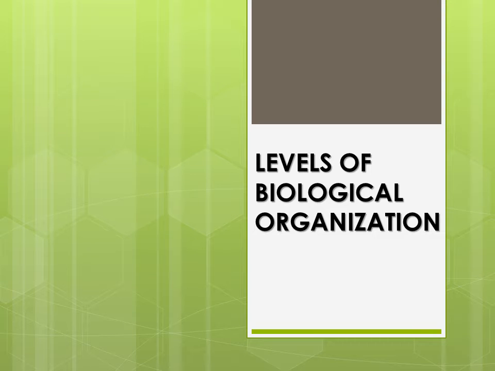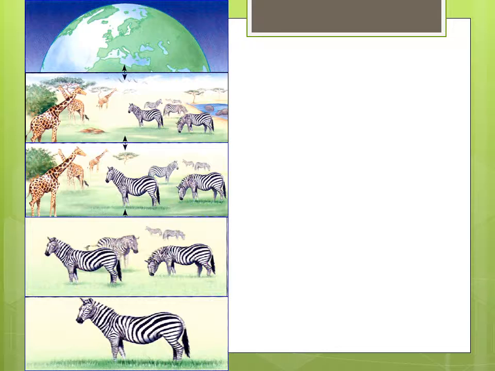You have discussed in your elementary science that living things are highly organized and structured. Now let us review the different levels of organization in living things. In Science 7, you discussed the different spheres of the Earth: atmosphere, hydrosphere, lithosphere, and biosphere. The biosphere is at the highest level of organization.